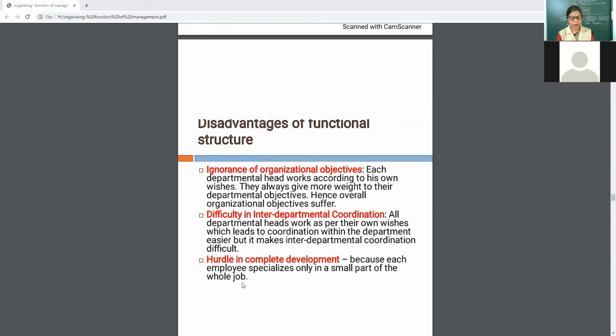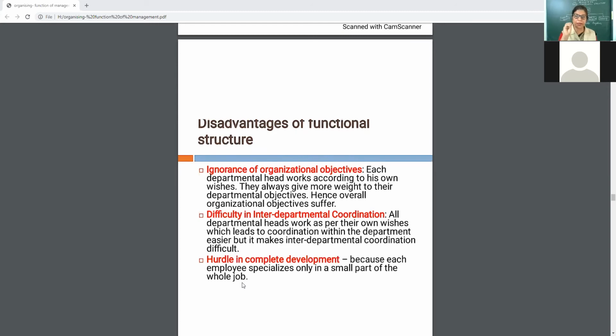See, I am giving you one example. Like in a school, they divide the whole organization on the basis of activities, on the basis of work, like commerce department, science department, English department. Now, if I am thinking only about the commerce department, only about my work, then overall organizational objectives may suffer.